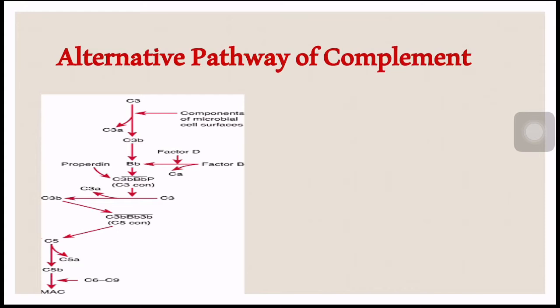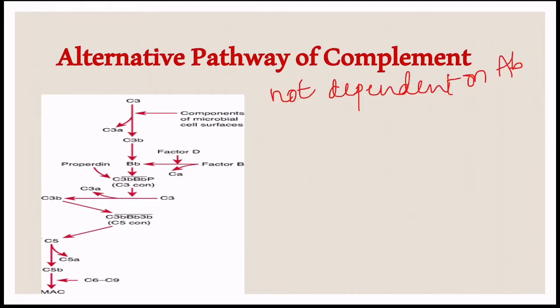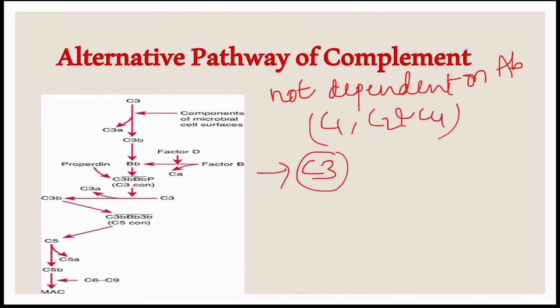In the classical pathway, antigen antibody complex activates the complement proteins C1, followed by the binding of other complement proteins and leads to the formation of membrane attack complex. The second pathway is the alternative pathway. The alternative pathway is not dependent upon antibodies. It does not involve the complement proteins C1, C2 and C4, which are involved in the classical pathway. C3 protein is the central protein in the complement cascade, and the activation of C3 without the participation of C4b2a is known as the alternative pathway.